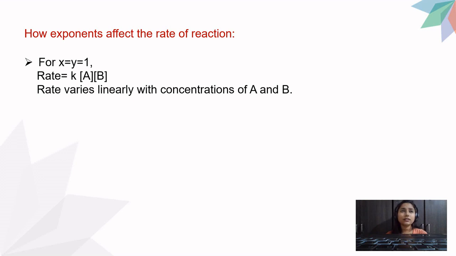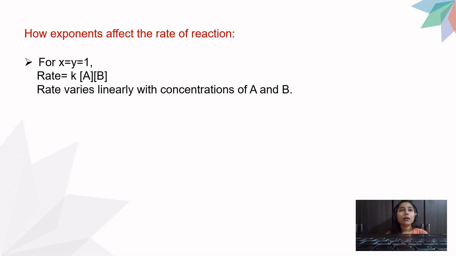So there are conditions. Suppose x and y are equal to 1, we take the last rate equation, rate is equal to k, concentration of A raised to x, concentration of B raised to y. So suppose that x and y both are equal to 1. If both are equal to 1, we don't have to write 1, 1 over there. It is understood that it is 1.